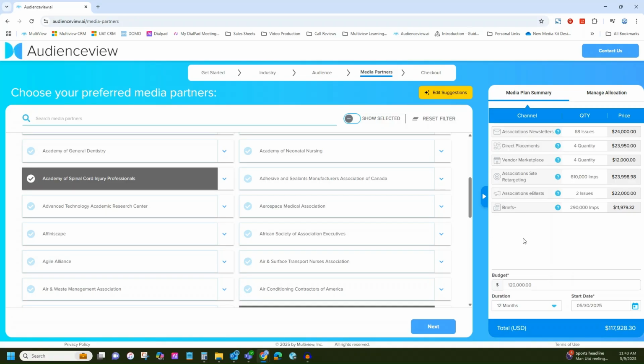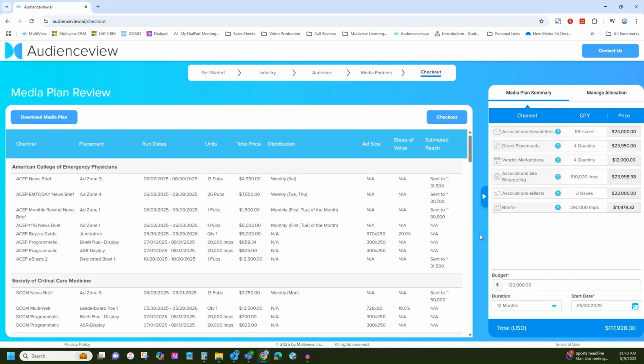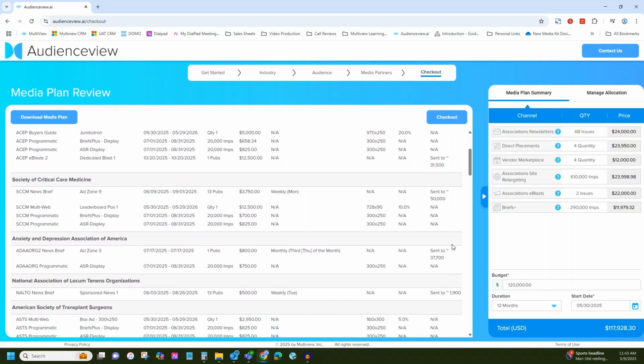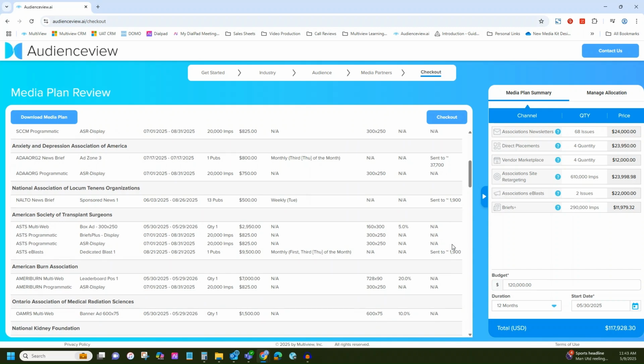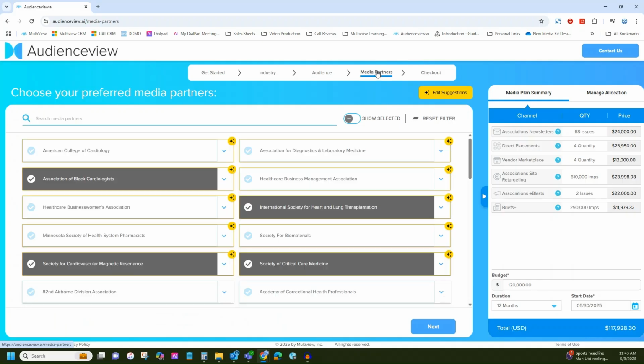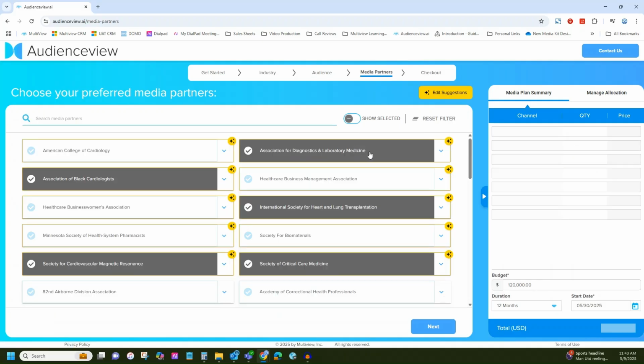Once you've made all your selections, it's time to bring it all together. Click Next to review your custom media plan and secure premium placements. In the summary, you'll find a detailed breakdown of your media plan, organized by association partner, channel, ad placement, run dates, units, and price, giving you full visibility into how your campaign will be executed and budget allocated. If you need to make any changes, simply navigate back to the Industry, Audience, or Media Partners tabs to update your selections before finalizing your plan.